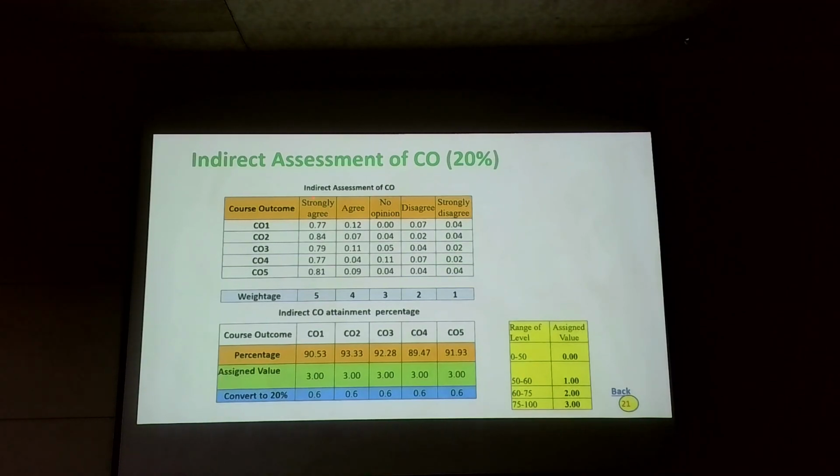The weightage for each scale is: strongly agree means 5, agree means 4, no opinion 3, disagree 2 and strongly disagree 1. Multiplying these two values, we get the percentage here. Now for the assigned value for the percentage, by looking at this table, we assign the value here, like what we did for the internal and external examination. The same procedure has to be followed for indirect assessment also. Then we convert it into 20% because we take indirect assessment as 20%. Multiply by 0.2, and we get this value. Okay, next, back.